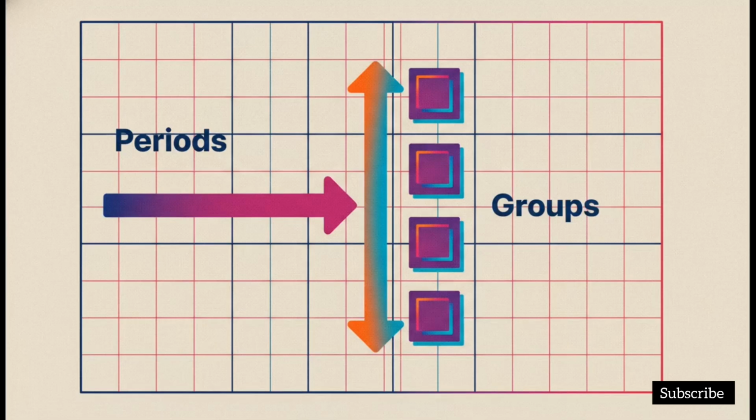So here is the brilliant grid structure he came up with. He created 7 horizontal rows, which he called periods, and 8 vertical columns, known as groups. And he even divided each of those groups further into subgroups A and B. The true magic of this grid? Any elements that land in the same vertical group share strikingly similar chemical properties.